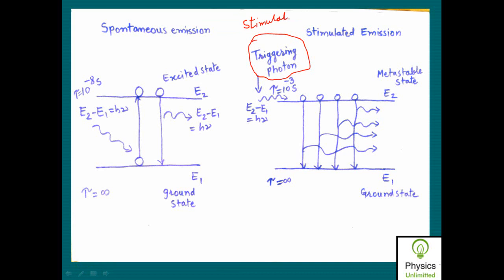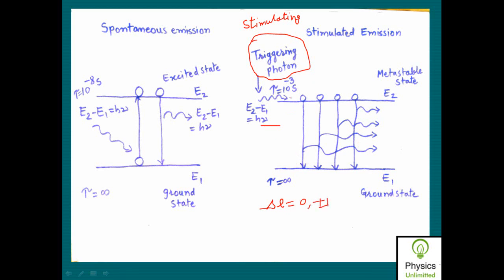Now what will happen to these atoms if I bombard all of them by an external photon having energy E2 minus E1 equal to h nu? Then all these atoms will immediately satisfy the quantum selection condition, delta L equal to 0 or plus minus 1.